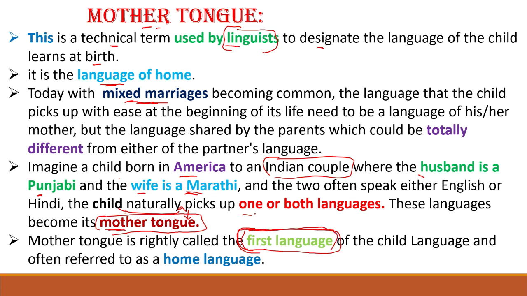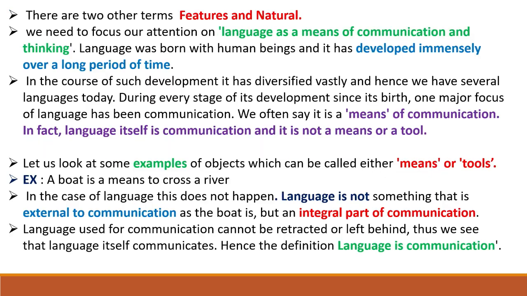So, exactly. The child learns one language at home. He learns it at first. Whatever language he learns at first, that language is called the first language of the child. And often this language is referred to as a home language also. We can call it a home language. And there are two other terms, which are called features and natural. So we will discuss features and natural later.